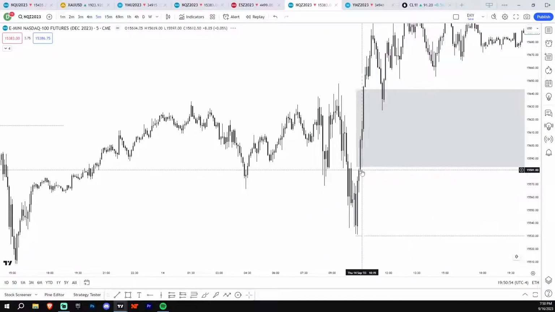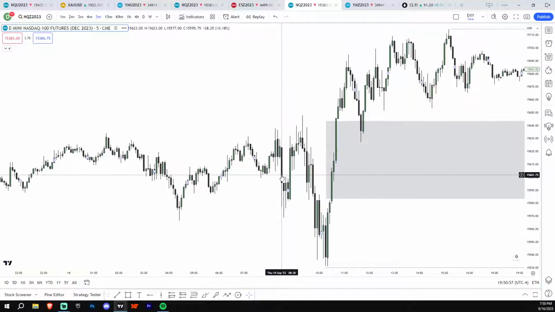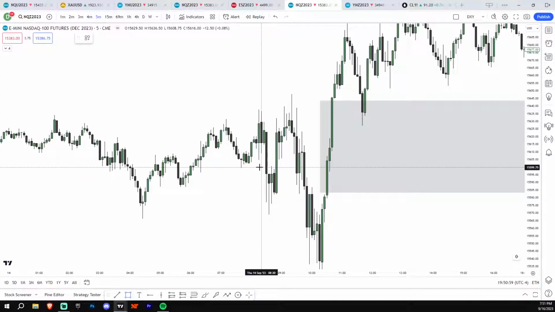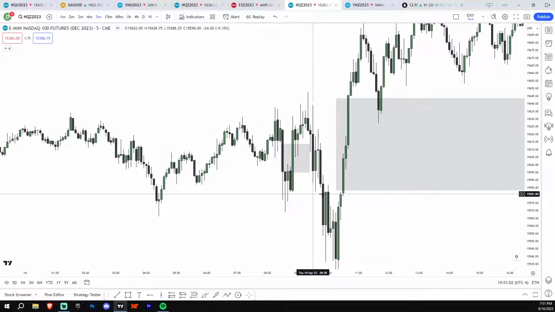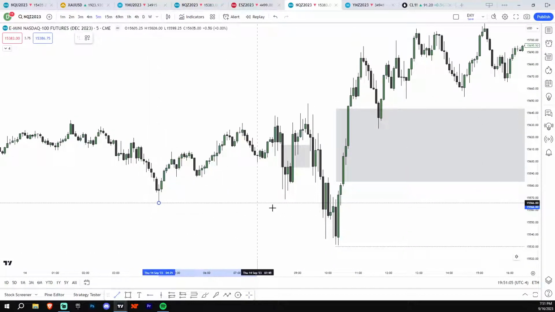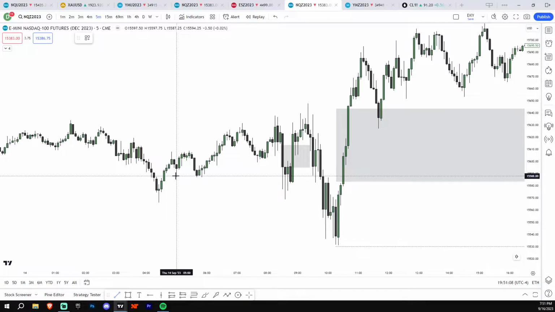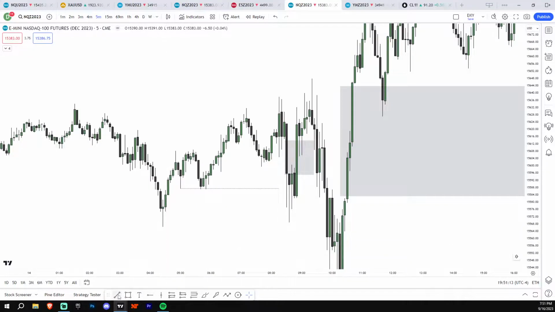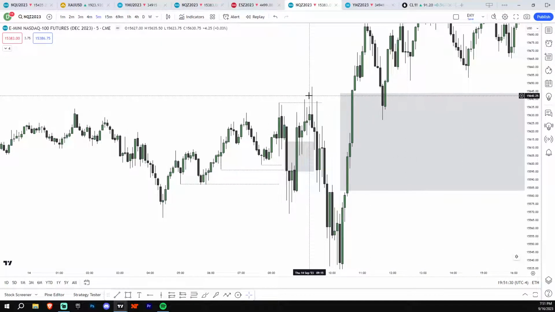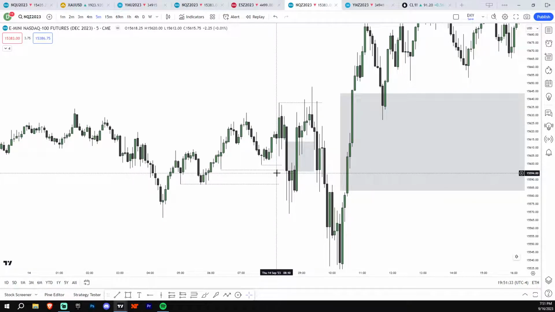So let me see if I can find you another example. So right here, for example. Okay, beautiful setup right here. So right here, you can see there's an inverse. I know we didn't take this low, but that's fine because you can see we took these equal lows, which, again, setups after equal lows are completely fine even if we don't hit the bottom. We took this low. We took this low, like right. We took a lot of lows here already, and this displacement after taking at least 3 lows and not this low is enough to tell me, okay, this inverse should work at least to the next high, which is right here. And you can see we don't really go much past that, but I like to make sure some internal liquidity is swept.